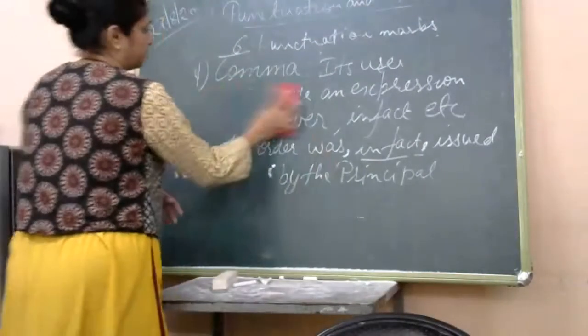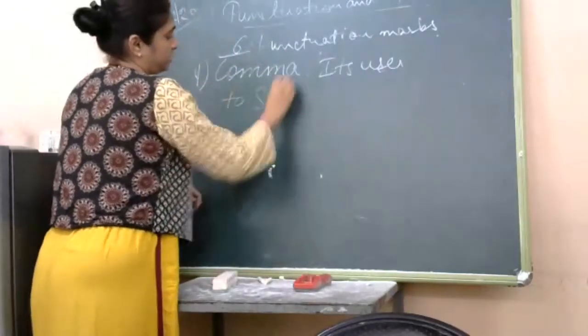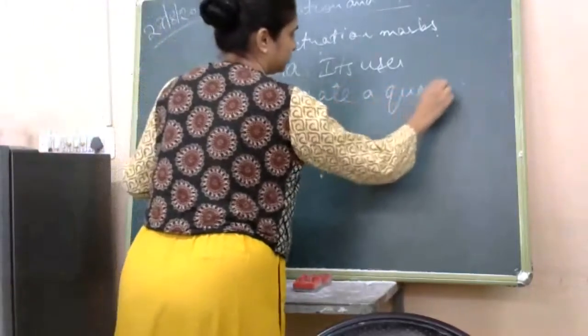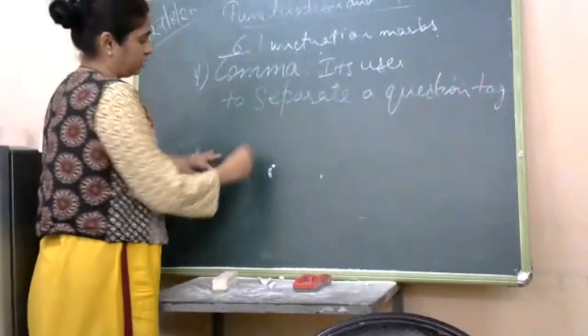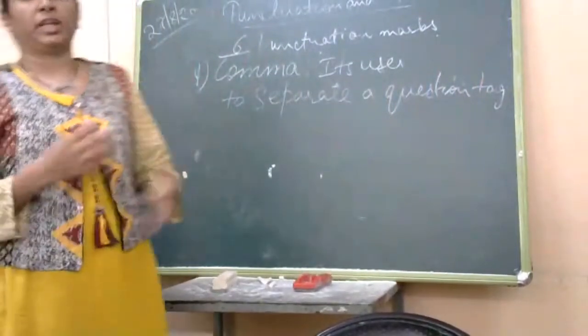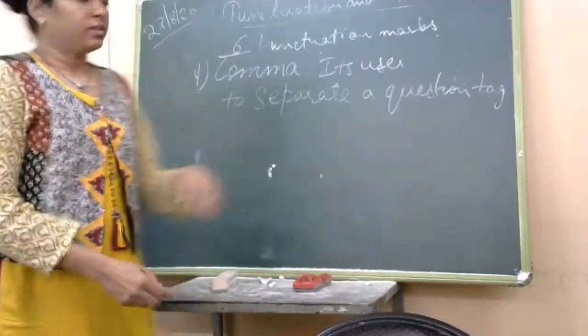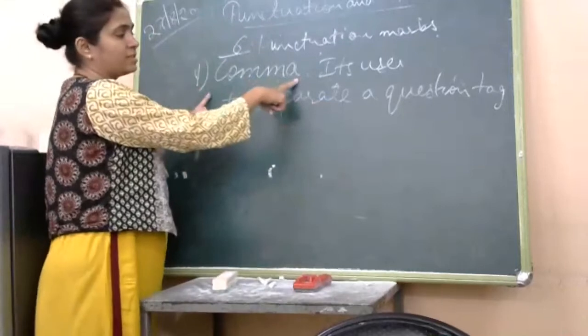Next is, the last use of the comma is to separate a question tag. That is, whenever sometimes we speak any kind of sentence and after that to emphasize more, we put a question. In that case, we use a question tag. We use a comma sign to separate that question tag.